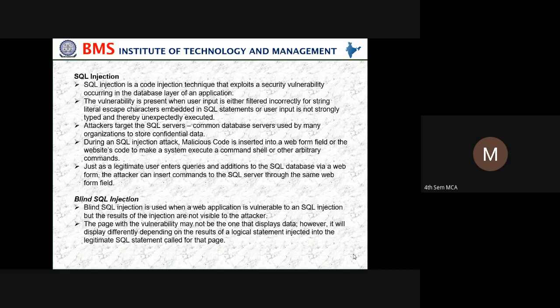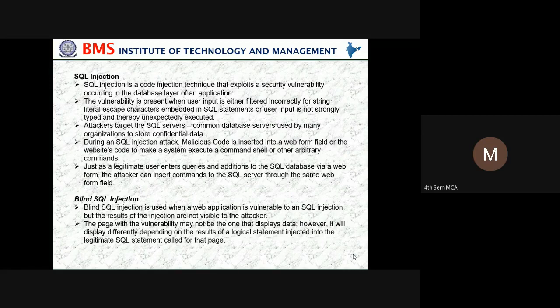So to avoid that, there were two methods against SQL injection. One is parameterized, another one was PLSQL. So in parameterized, what you have to do? We send the parameters in such a way, with the @ symbol used, that if the attacker tries to delete your database, it should not get deleted.